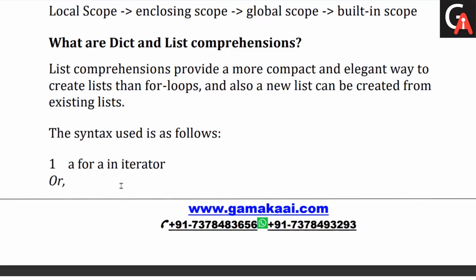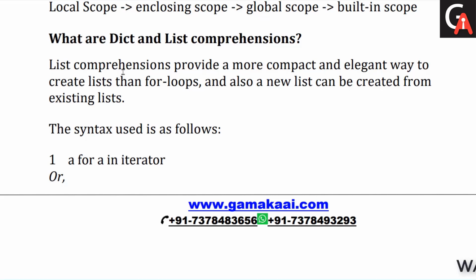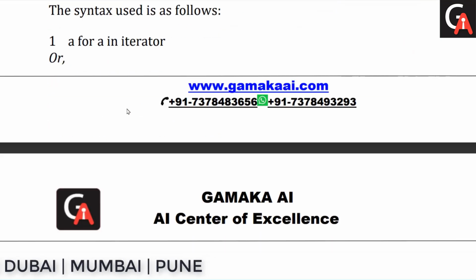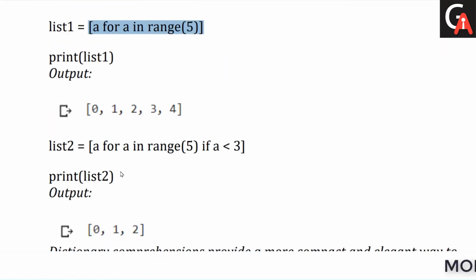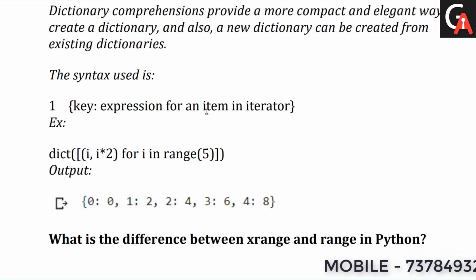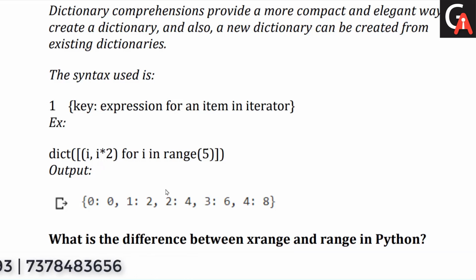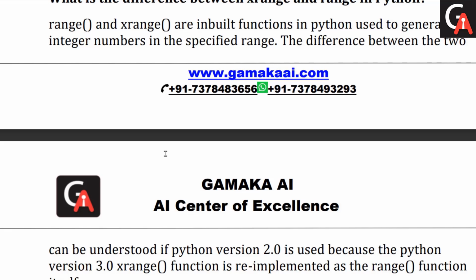Okay. So next question, what are dict and list comprehensions? It's the same thing. It's a beautiful way or shortcut method for creating dictionary and list objects, and we have already seen how to do that. So this is the list comprehension we have, and similarly we have dictionary comprehensions as well. Clear? In just one line we can add an expression and create the dict and list object. Next question we have for the day.